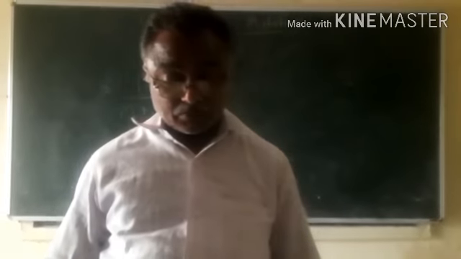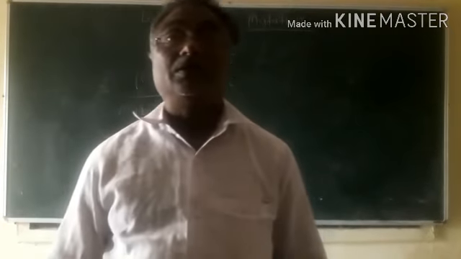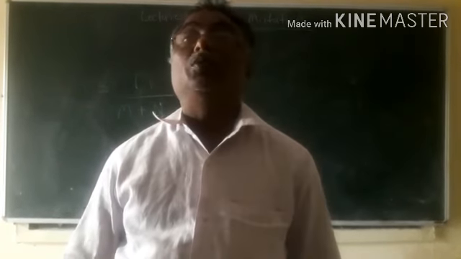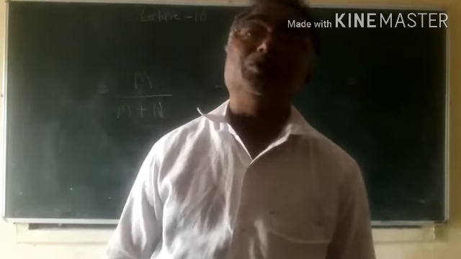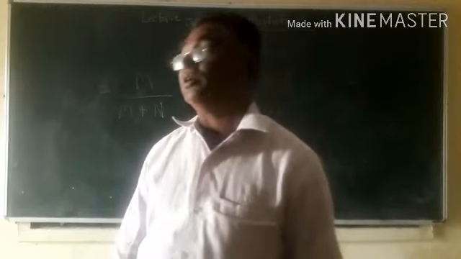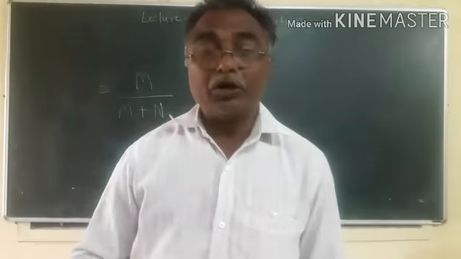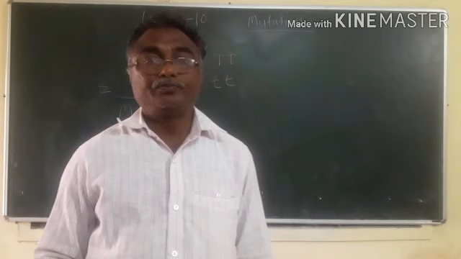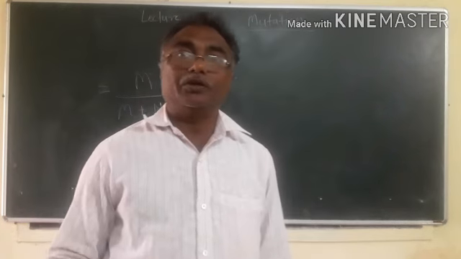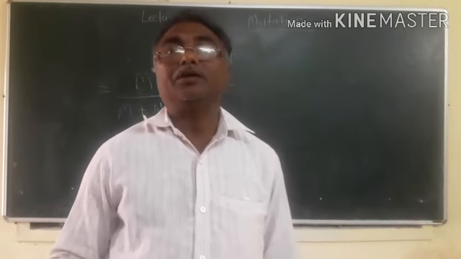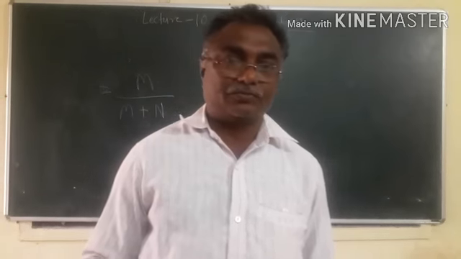Then character number 7, type of event. Mutation is a random event. Mutation may occur in a somatic cell or a reproductive cell.